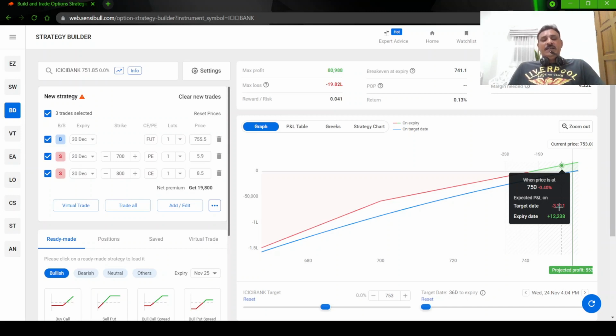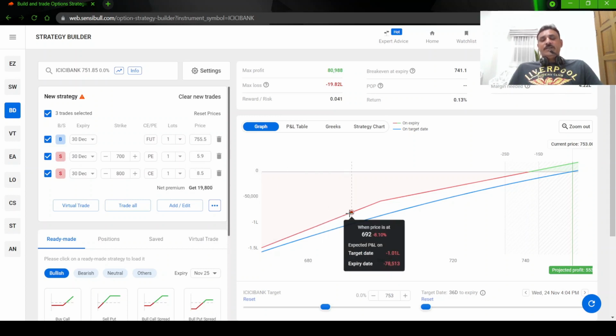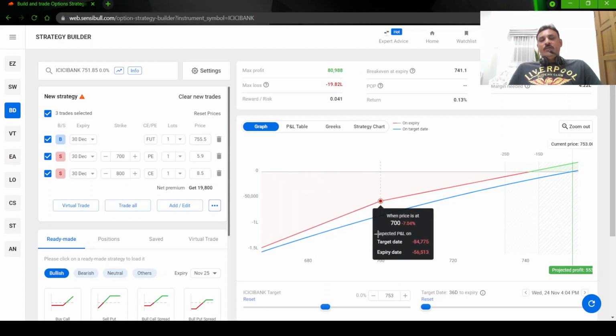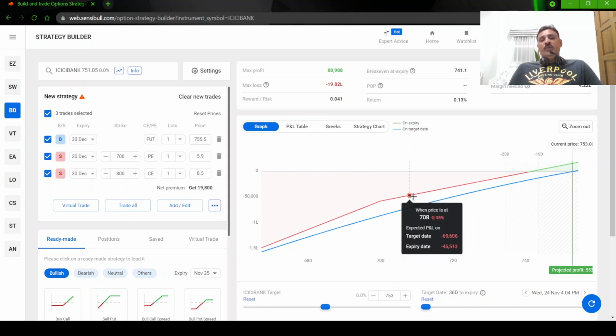You will start seeing a good amount of loss. Till it is at your break even, you do not have to worry, because when it comes to expiry, your put will still expire worthless, because you have sold a put of 700 only. If the stock is anywhere above that, you don't have to worry about the put. You still have to worry about the future, but you don't have to worry about the put. Okay.